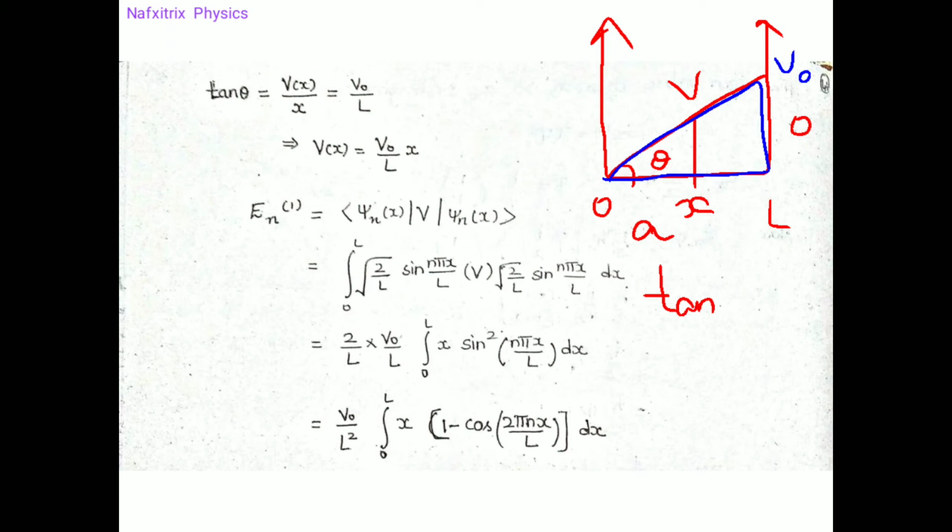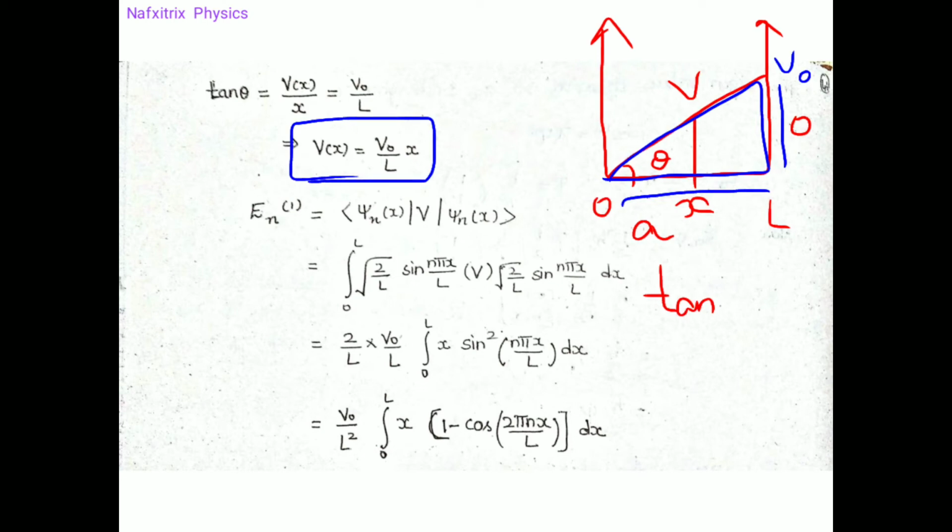So opposite side is V0 and adjacent side is L, so V0 by L. Now if we take both and move this x to that side, we get this. So this is the formula for potential at any point.